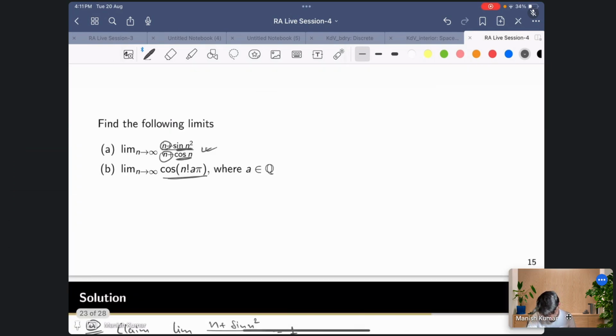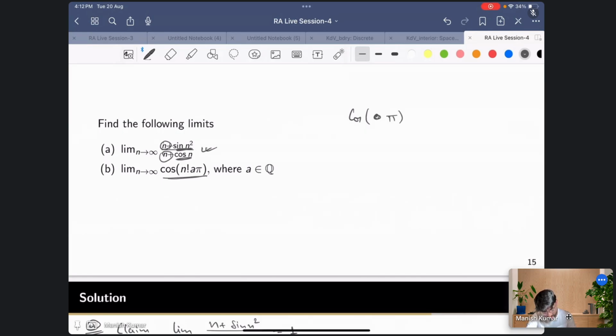So why are we saying that A should be rational or irrational? Why are we making even a point? The reason being that, when you are going to expand this n factorial, if my A is in the ratio P by Q form, then there will be a cancellation and the resulting term would be like cos of some integer times pi, right?